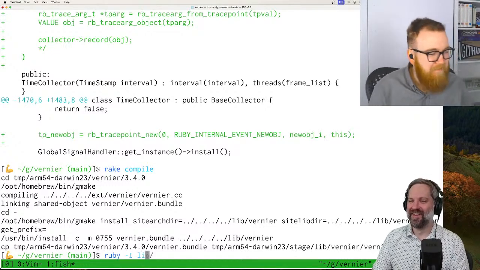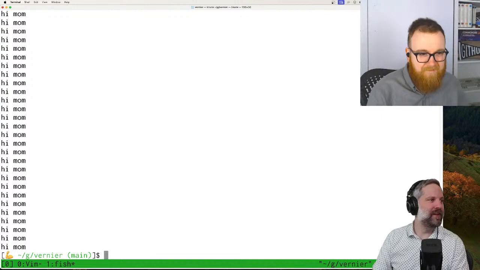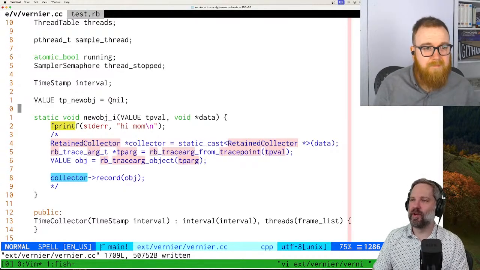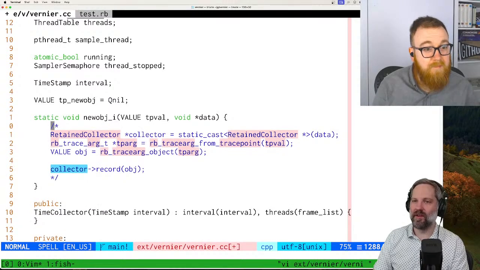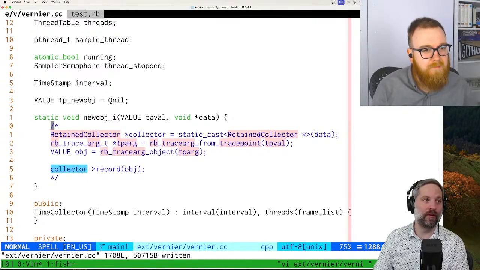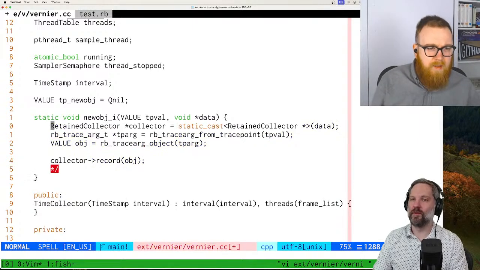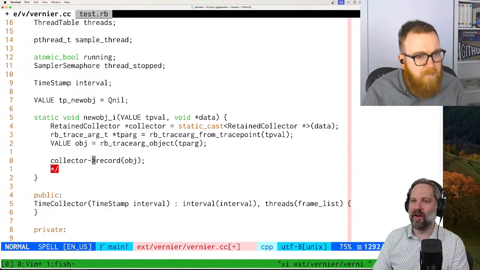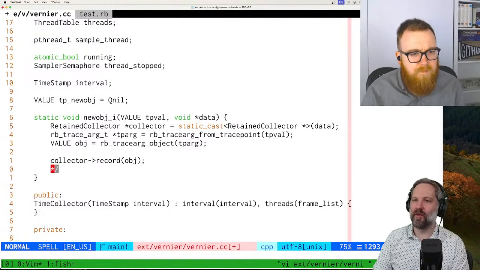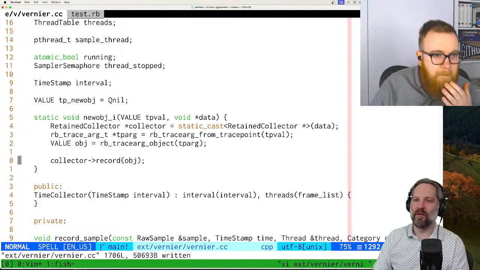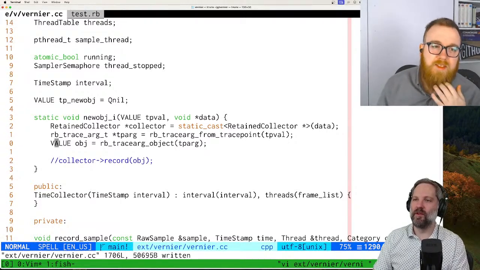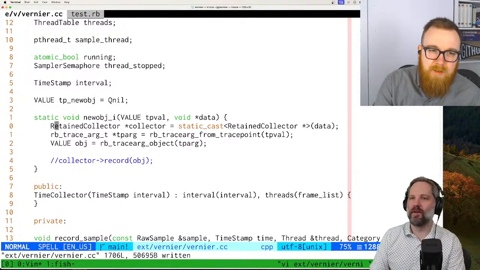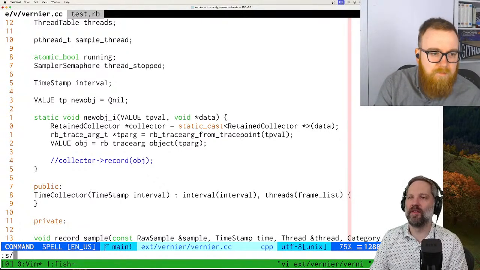Let's see. Test.rb. Nice. All right. So we're getting this callback now, and then I think I just cribbed this from your other one. Yeah, that looks right. It looks right, but we don't have. So this is getting the object. What the heck is going on here? I don't think this is right. Collector record, no, that's not right either, because we aren't expecting a retained collector. So what is this?